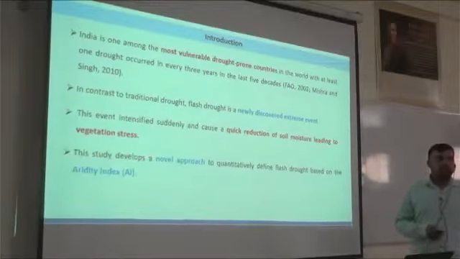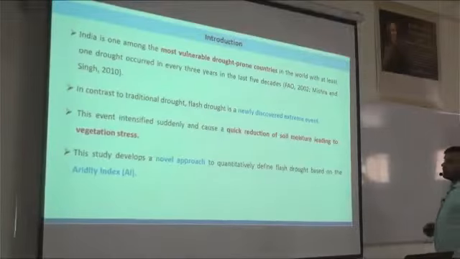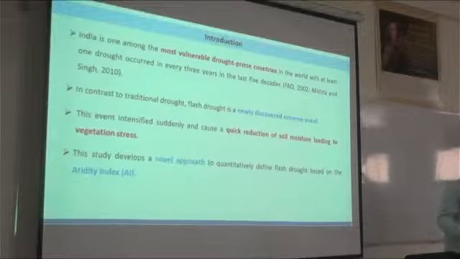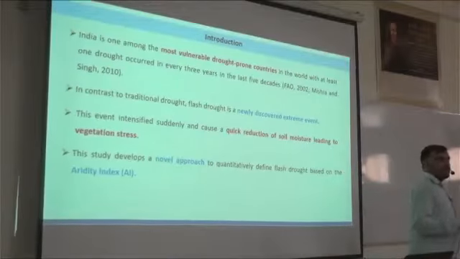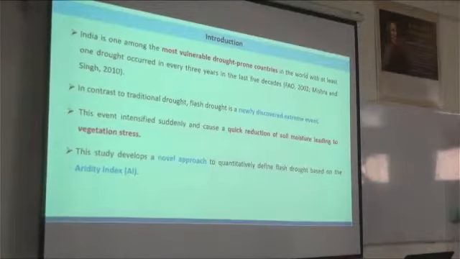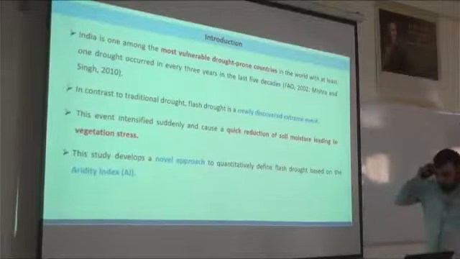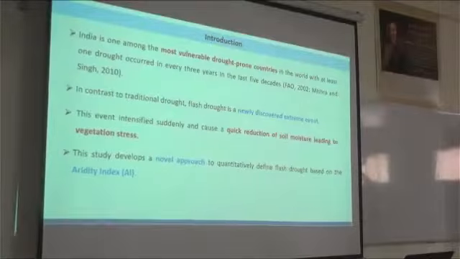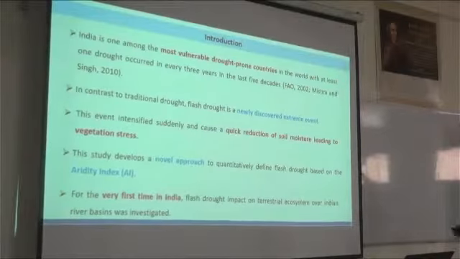In this study, we developed a novel approach to define flash drought using a new type of indicator, the aridity index. The formula for the aridity index has been available in the literature for a long time, but we converted the aridity index value into an aridity index percentile, and based on that we developed a method to define flash drought. And for the very first time, the flash drought impact on the terrestrial ecosystem of Indian river basins was investigated in this analysis.